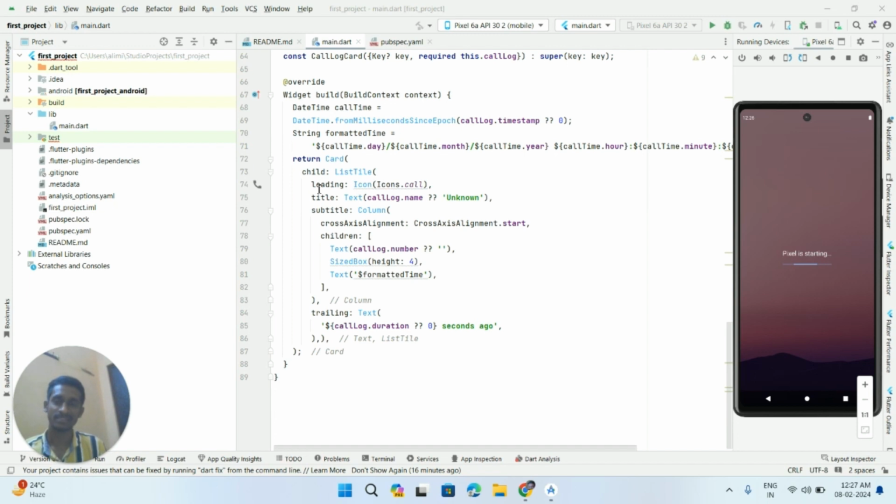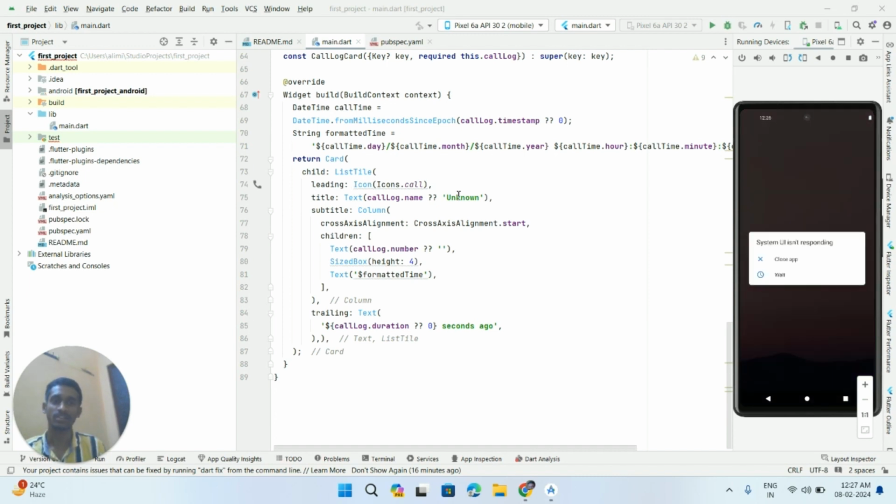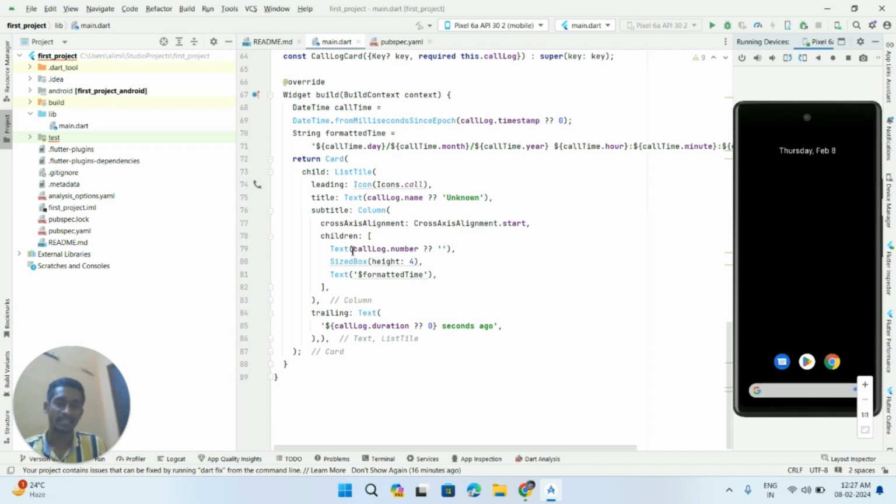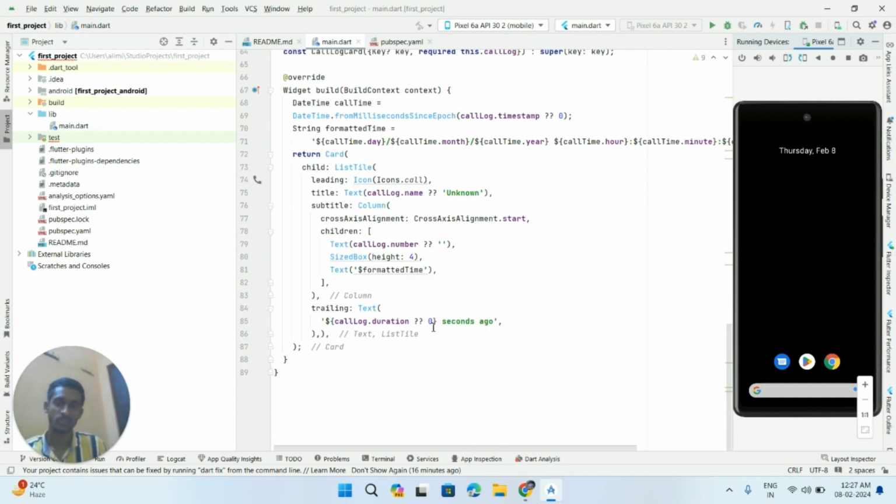We'll be having three parts: the leading part, the title part, and the trailing part. In the leading part, we'll be showing the icon, the call container, and the title part is going to display the name of the user. If the name of the user is not there, it is going to display unknown. The subtitle is used to display additional information, like the mobile number and the date, and some other details. The trailing part is used to show the duration in seconds.